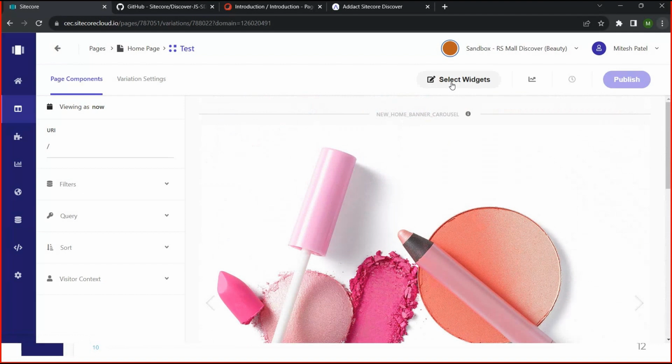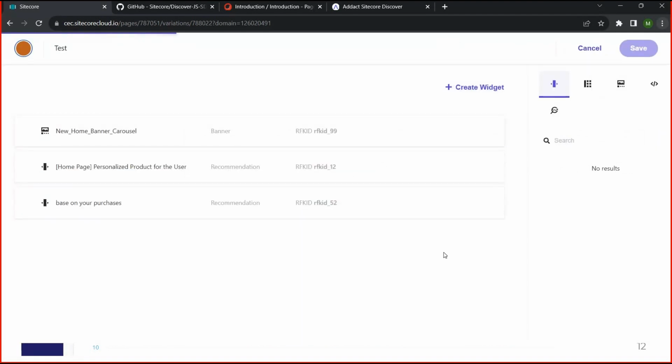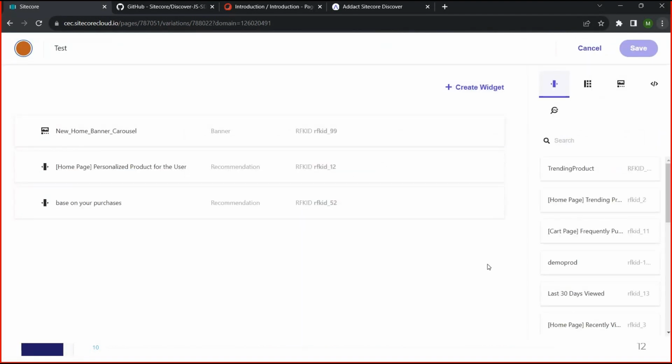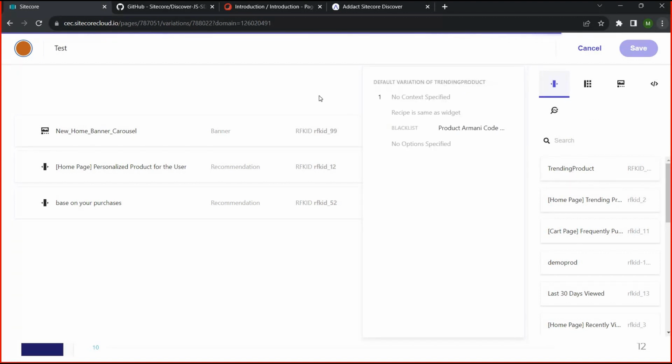Let's say if you want to remove any of the widgets, or add any widgets, you can do this activity right here. Currently we have configured 3 widgets, but if you want to remove one, you can just remove it, then save and publish, and you will see only 2 widgets. And if you want to add any new widget, on the right-hand side we have a list of widgets. We can just drag and drop into our list, and you can add the widgets.